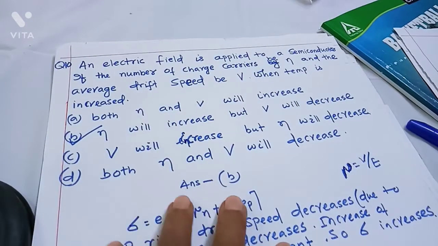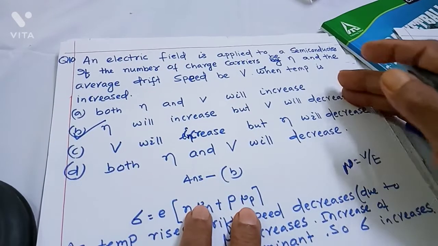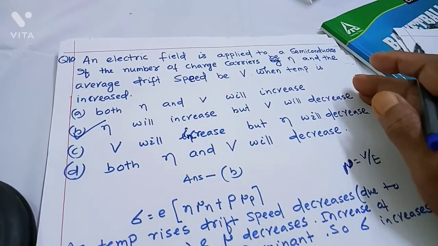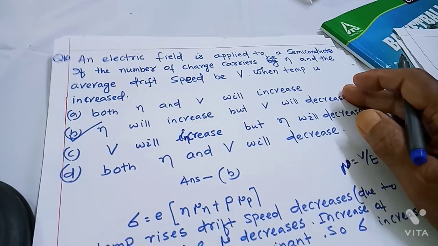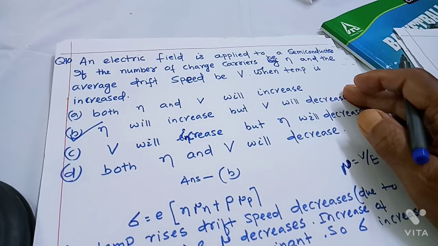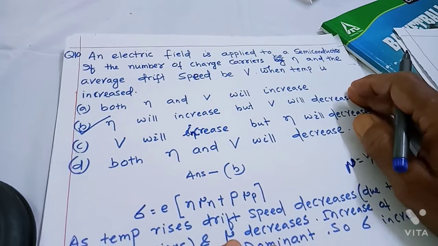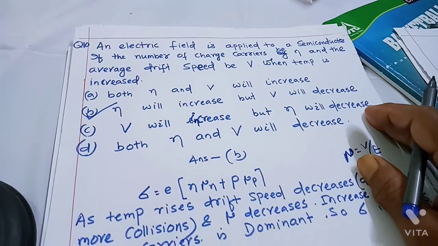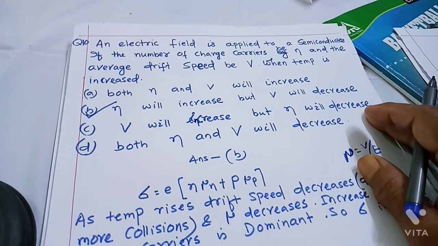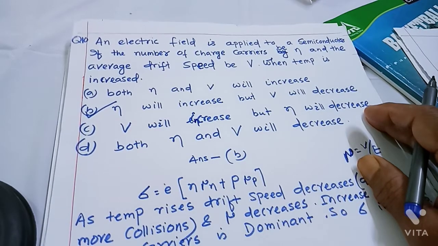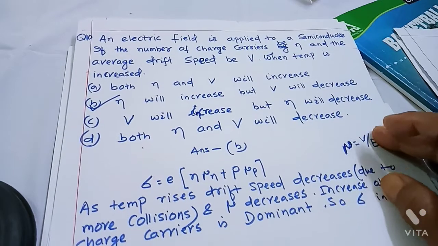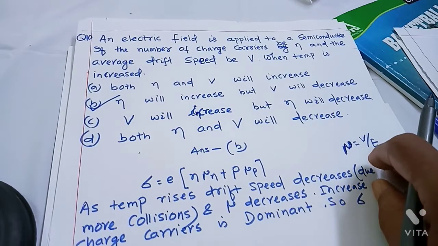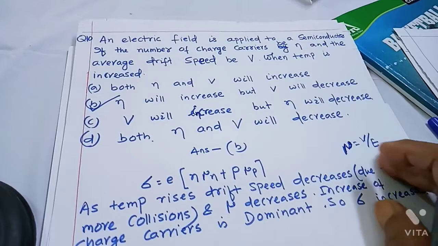Next question: an electric field is applied to a conductor. If the number of charge carriers is n and the average drift velocity is v, when temperature is increased, which is correct? Both n and v will increase; n will increase, v will decrease; v will increase, but n will decrease; both n and v will increase. Answer is B. Now, what is the explanation?